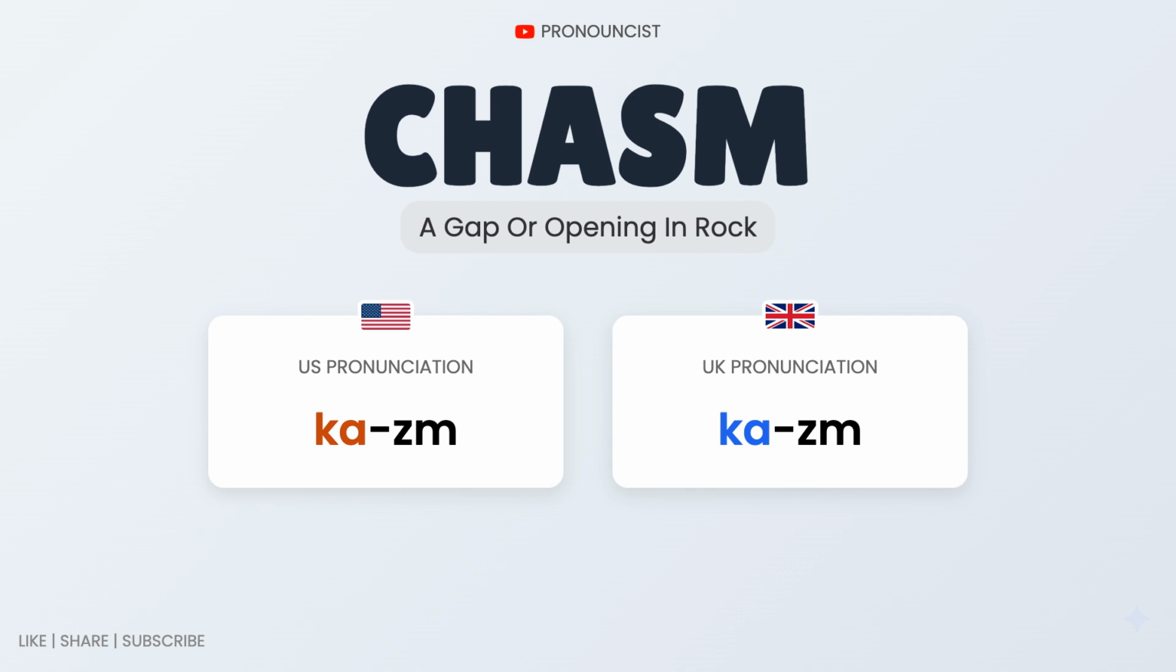CHASM. Say ka clearly, then soften zm. Practice repeatedly and you'll soon be able to say this word perfectly.